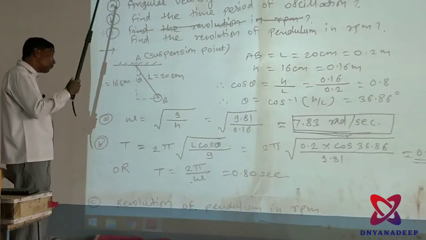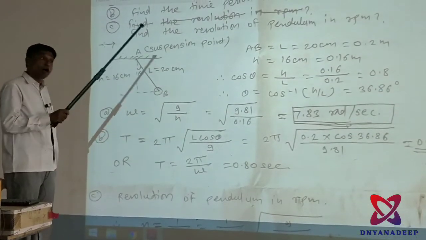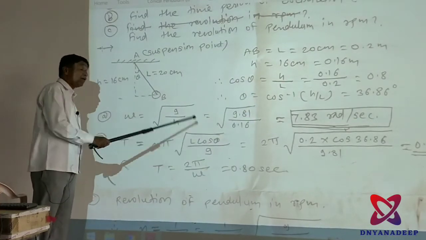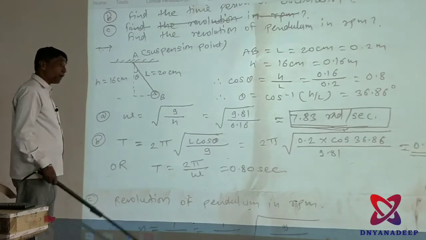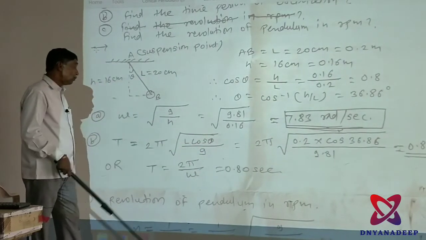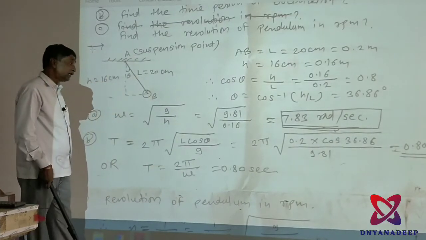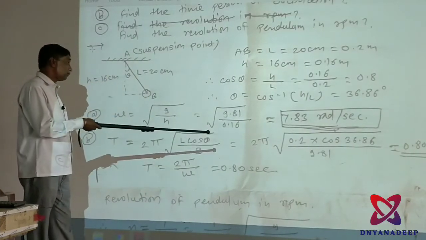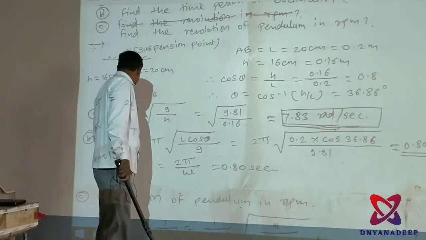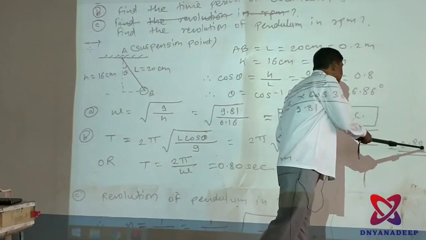Now to find the time period, you use the expression for the period of a conical pendulum, that is T is equal to 2 pi square root of L cos theta upon g. 2 pi as it is, you have to know the length of the pendulum and cos theta, that is 36.86 degree, divided by g, that is 9.81, and you get the time period, that is 0.80 second.